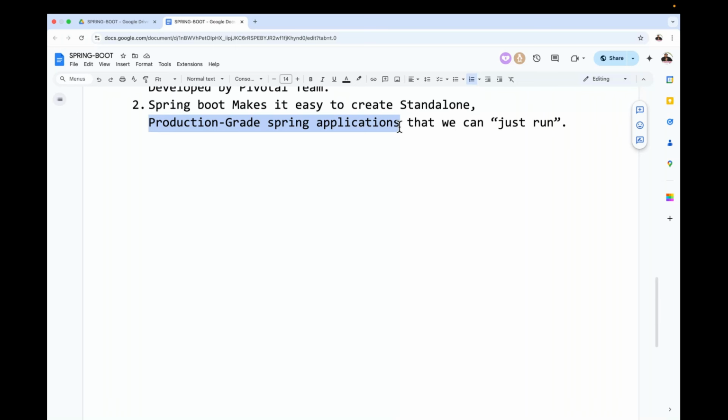Then what is the meaning of production grade here? It means metrics inclusion, health checks, and so on. So many things are available. But how is it possible for Spring Boot to provide this production grade? Spring Boot has a feature internally, and that feature is actuators.